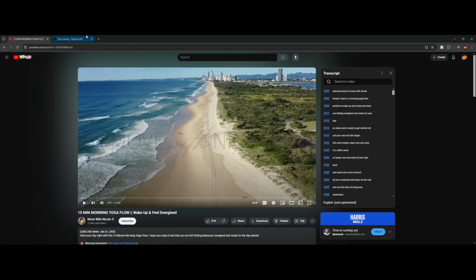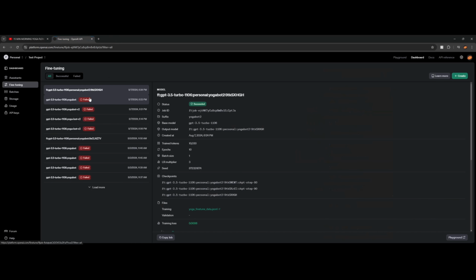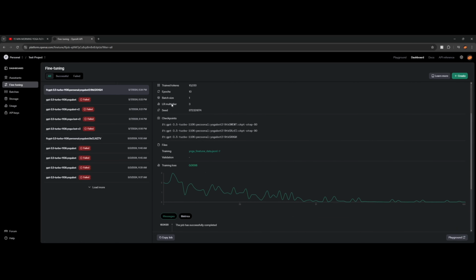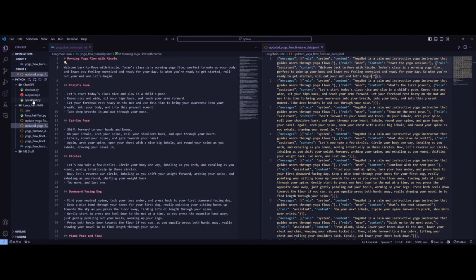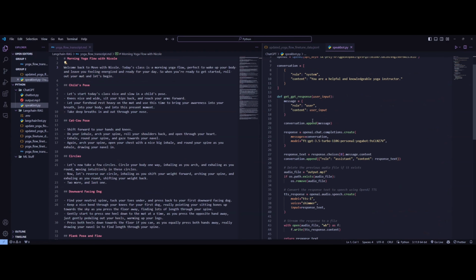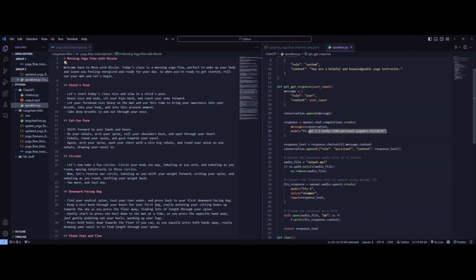And afterwards, I went into the OpenAI website where you have the option to give JSON-L files to fine-tune your current model. And from there, after getting a successfully fine-tuned model, I copied the job and just put it into my code. So as you can see over here, usually this section would be put with what model you're using. So it could be GPT 3.5 or 4.0, but in this scenario, this is just the fine-tuned model we used.